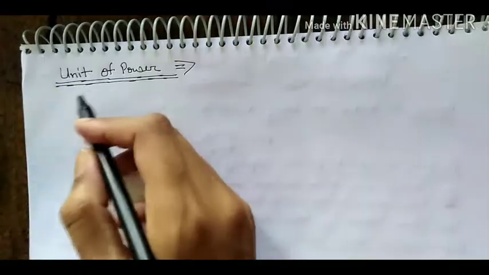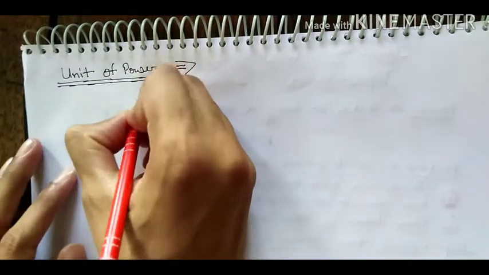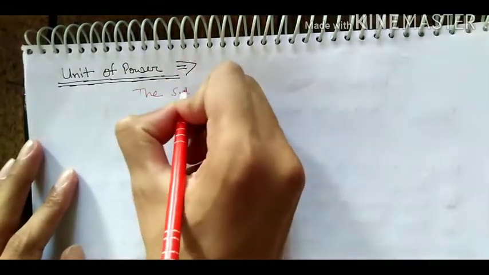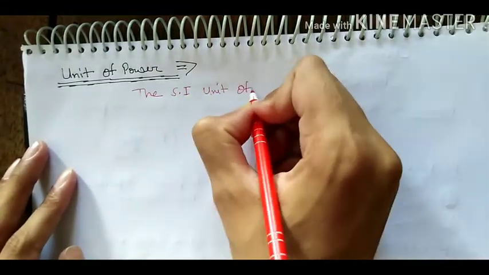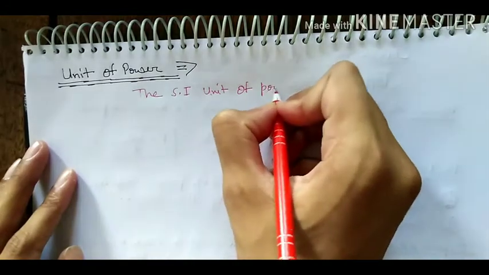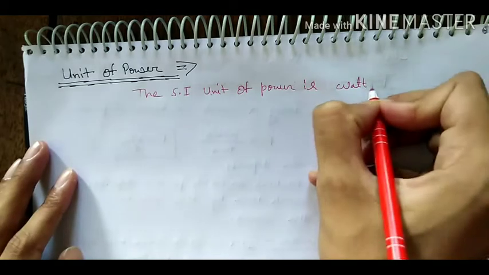Now our next topic is the unit of power. What is the unit of power? We can write here the SI unit. SI unit means International System of Units. The SI unit of power is the watt.